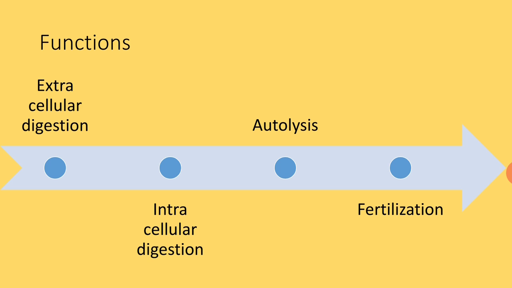During the menstruation period, the uterine epithelium is lysed, dissolved or digested through autolysis. Coming to the functions, let me give you a bird's eye view: extracellular digestion, intracellular digestion, autolysis and fertilization are the functions of lysosomes. We know that spermatozoa contain an acrosome, which contains enzymes that digest the egg membrane, and this actively involves the action of lysosomes.